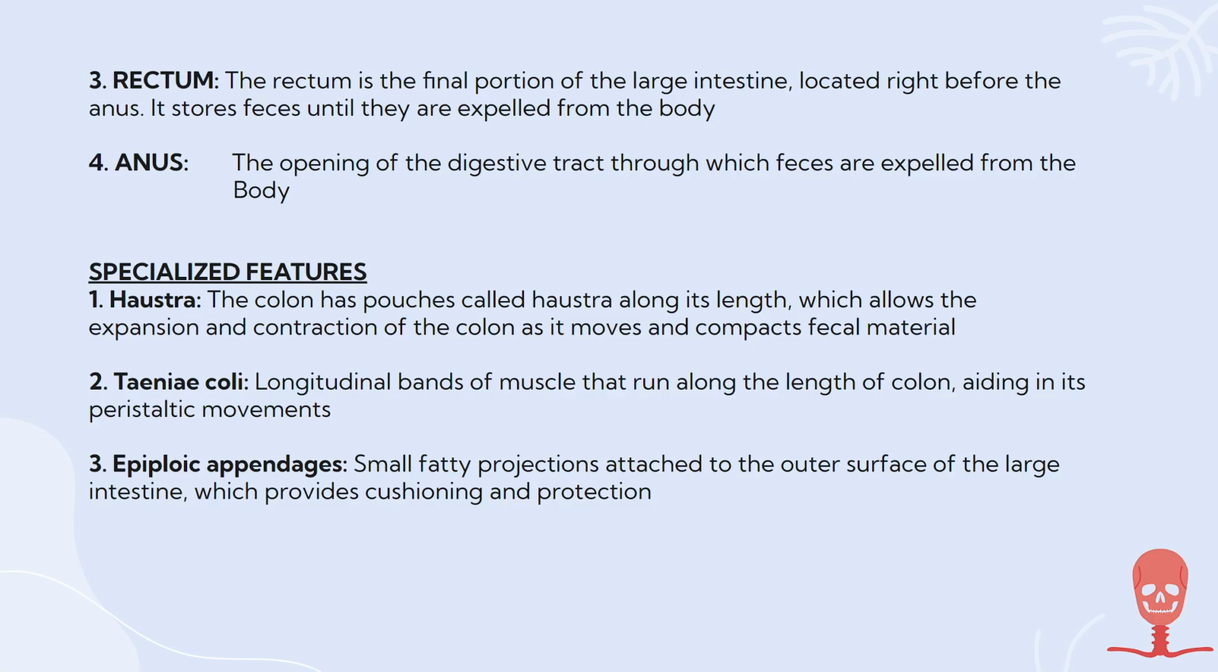Along with these four major parts, the large intestine also has specialized features, such as haustra. The colon has pouches called haustra along its length, which allow the expansion and contraction of the colon as it moves and compacts fecal material. Tinea coli. These are longitudinal bands of muscle that run along the length of the colon, aiding in its peristaltic movements. Epiploic appendages. Small fatty projections attached to the outer surface of the large intestine, which provide cushioning and protection.